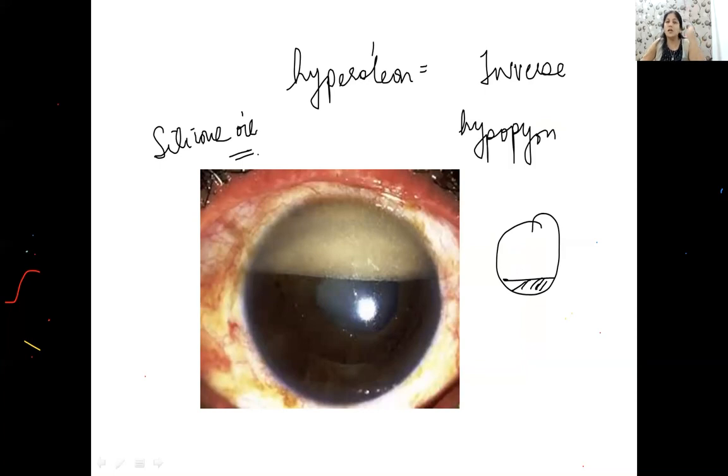it has risen up. Okay, everybody knows this, right? This is silicone oil, or also called inverse hypopyon. Everybody, I'm sure you know that. What will you do in this patient? If silicone oil has come into the anterior chamber, what will you do? You'll let it be there or you'll remove it? You'll remove it. Okay, you'll remove it.